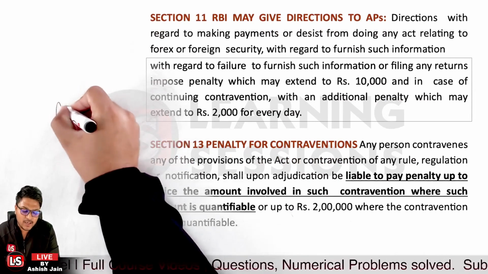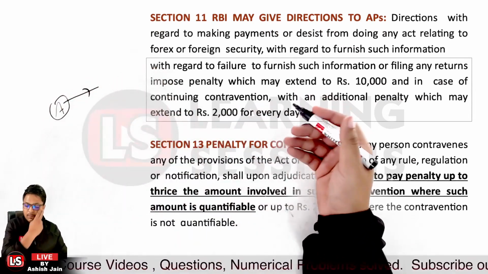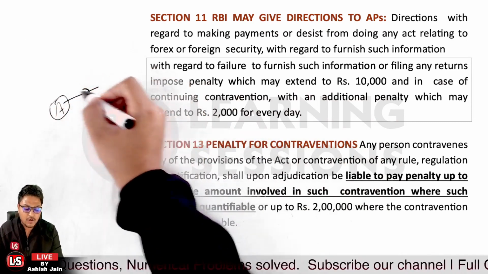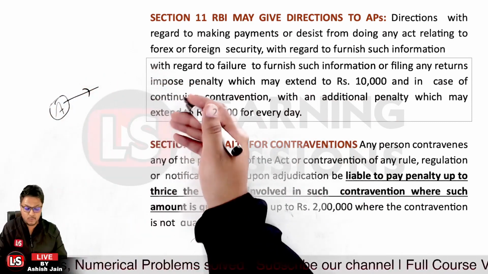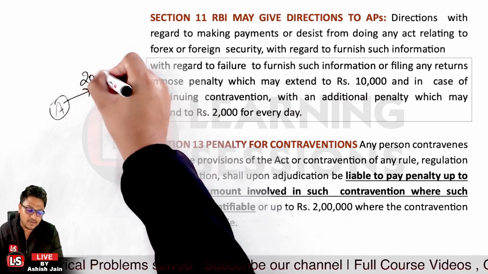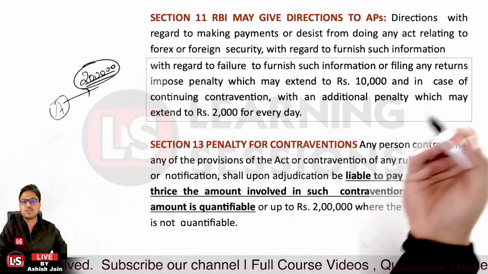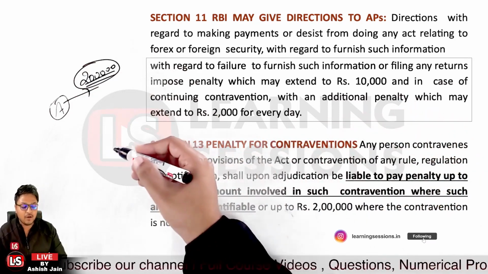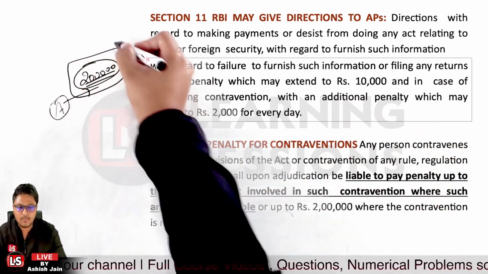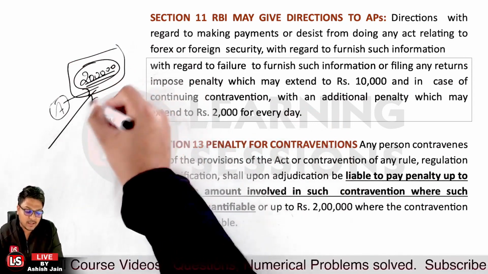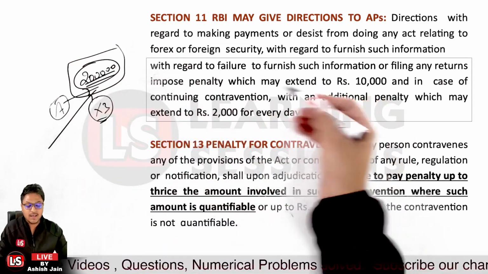Let's say person A is contravening what is mentioned in the FEMA. In that case, a penalty can be imposed. Let's take the case that a foreign transaction amounting to rupees 2 lakh was contravening the provisions of the FEMA. In that case, the amount is quantifiable, so a penalty of up to 3 times the quantifiable amount can be imposed.